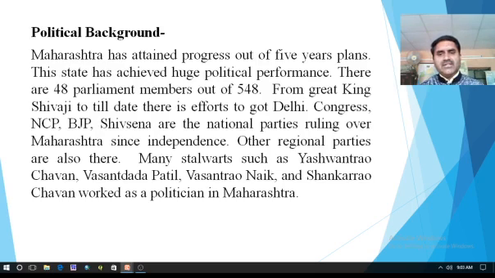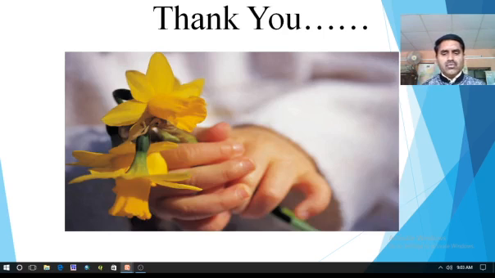Many stalwarts such as Yashwantrao Chavan, Vasantdada Patil, Vasantrao Naik and Shankarrao Chavan worked as politicians in Maharashtra. And as you know, particularly after independence, Sharadrao Pawar and Balasaheb Thackeray ruled over Maharashtra for 40 years. Even today there is an impact of the politics of Sharadrao Pawar on Maharashtra. So this state has a huge political background.